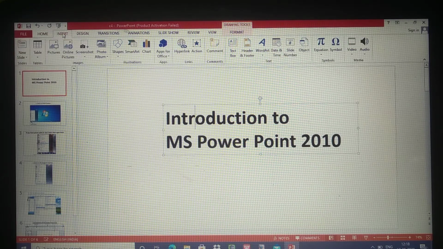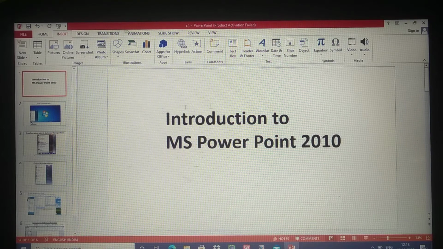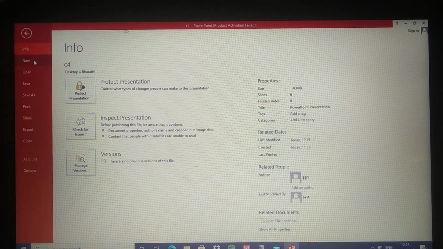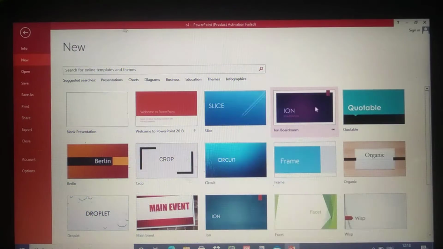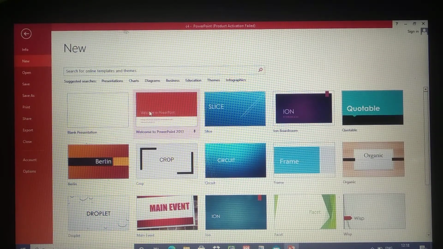And insert, if you want to write anything, anyway you are selecting the blank document, no? That's why there you can add the title. Okay, here file. So now we will see about the file tab. In that file tab we have new. So new means you can select any design, any slide, whatever the slide you want, that you can select here.